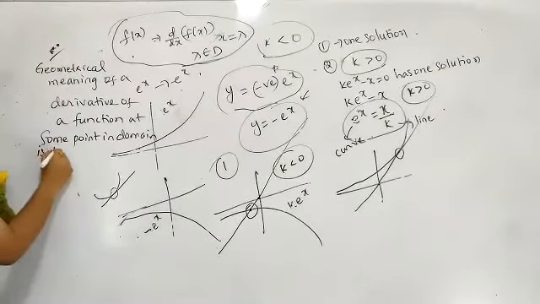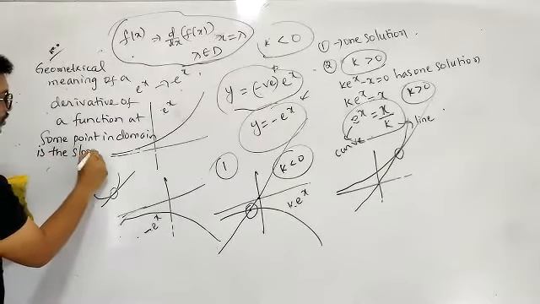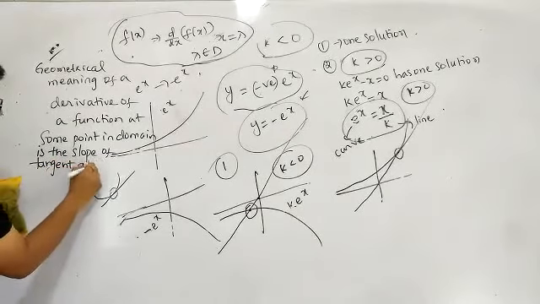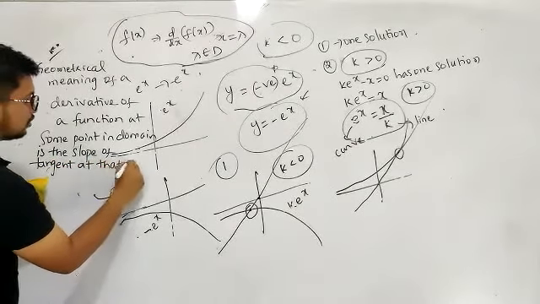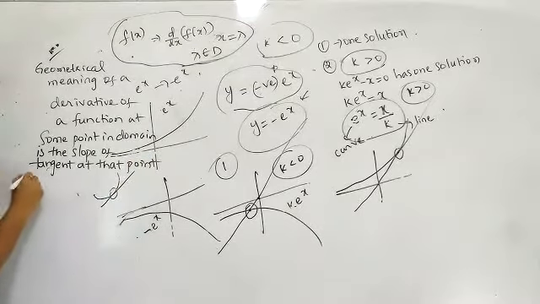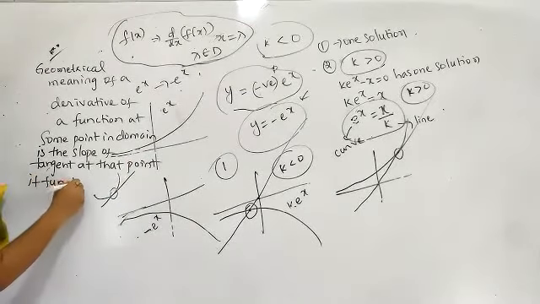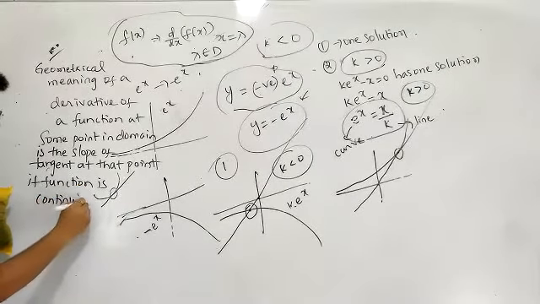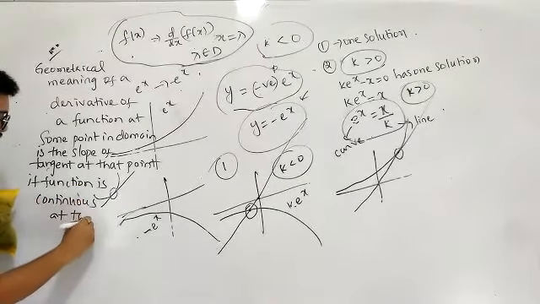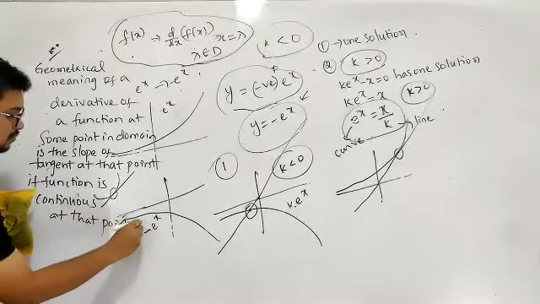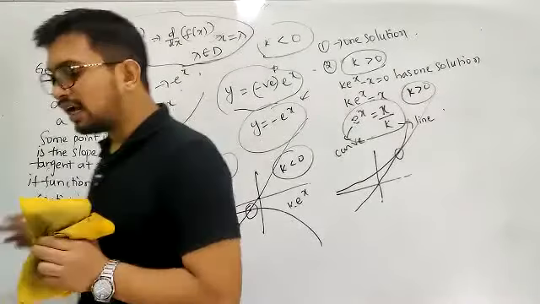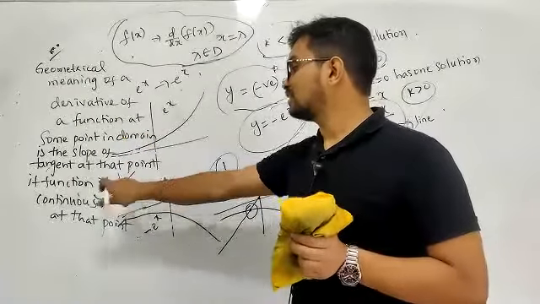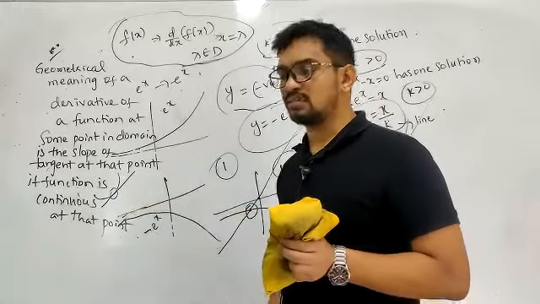It is the slope of the tangent at that point, if the function is continuous at that point. I'm writing this: the geometrical meaning of the derivative of a function at some point in the domain is the slope of the tangent at that point if the function is continuous at that point.